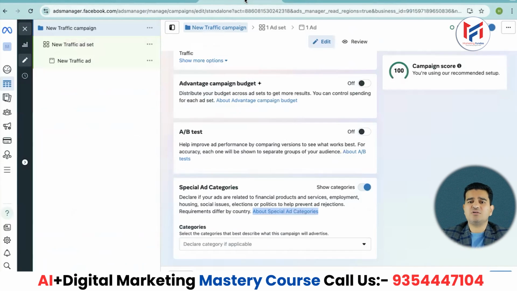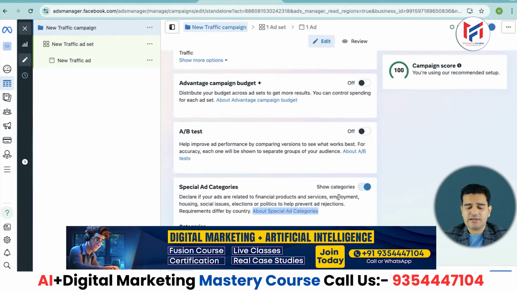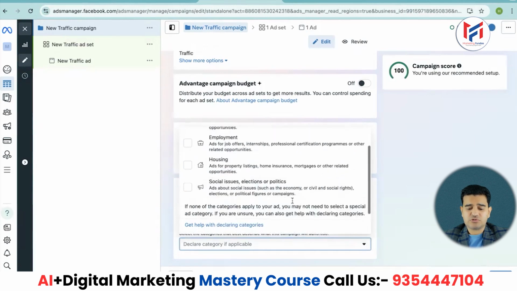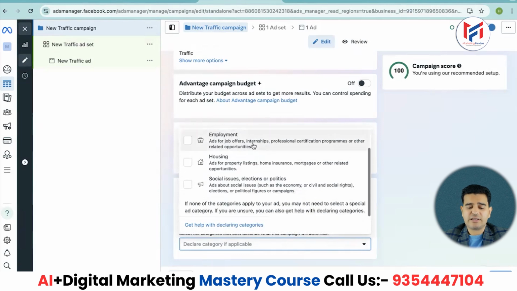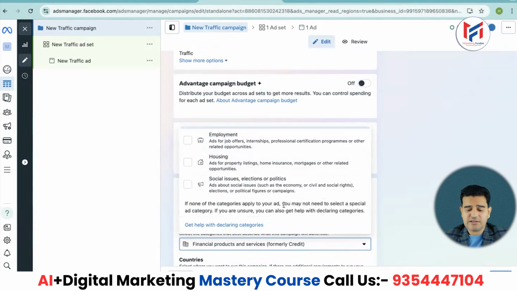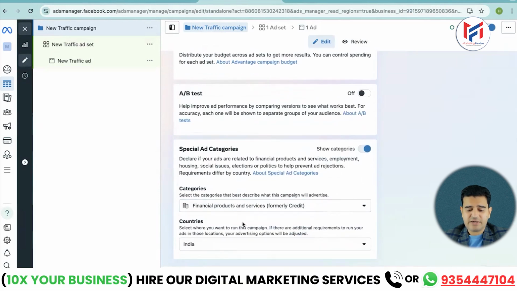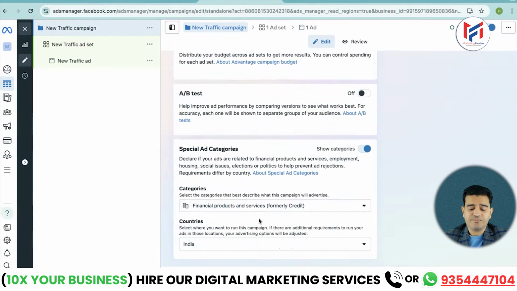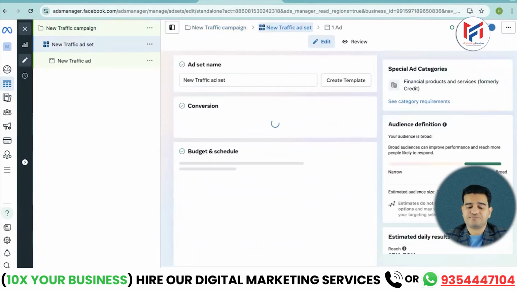We've been running digital marketing ads for years across various industries, so we know what problems can arise in which industry, what to do and what not to do, so it's important to tell these things. So we've turned on special ad categories. Now see the categories option: Declared category if applicable. Here you will have to choose which one it is: financial product, employment, housing, what is it. Let's say I am running an ad for a financial product, and you can see I've just marked the tick. After ticking, we move forward. You have to choose in which country you want to run it. I am running it in India, so I will choose India. Now here I click next.